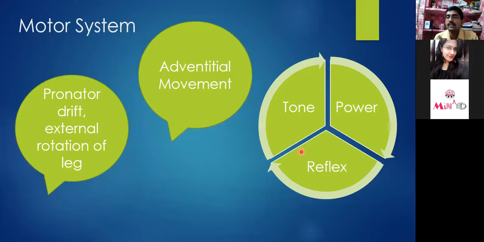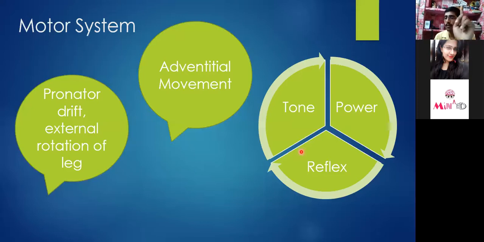So you need to cross verify it with other investigation. If it is an UMN involvement, you can check for other cranial examination and some other reflexes like Babinski. That will give you an idea about UMN versus LMN. Then power. For the power, in the neurological examination, we have two things.